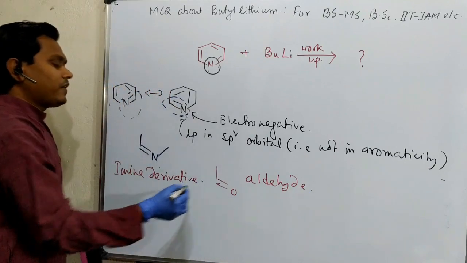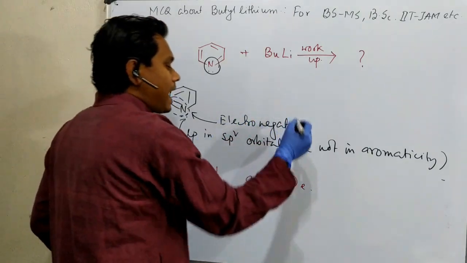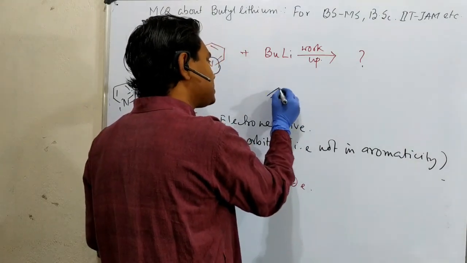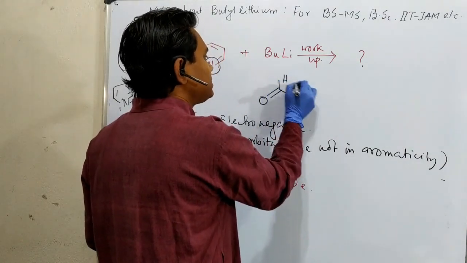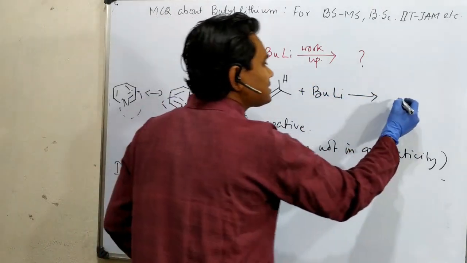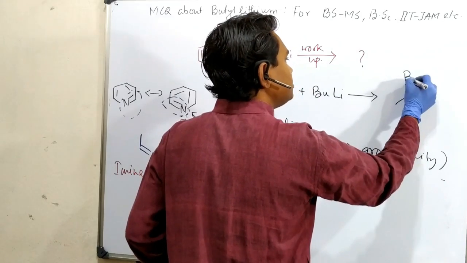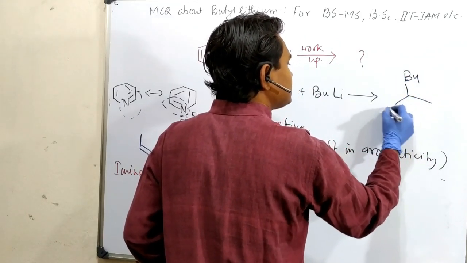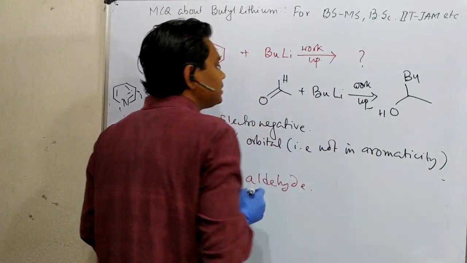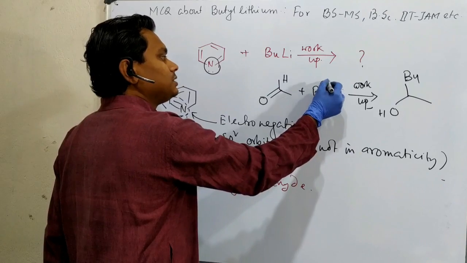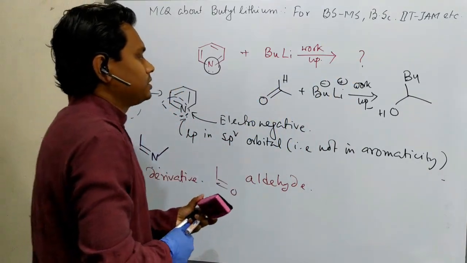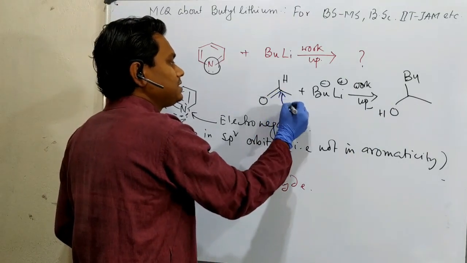And if I ask what is the reaction between aldehyde and butyl lithium, I should expect that you know. This is plus butyl lithium. What is it? It is actually a secondary alcohol. This is butyl, this is the OH, obviously after workup. Okay, why? See, butyl lithium is a nucleophile. Just focus here, it's important. So it's a nucleophile and this is an electrophile.